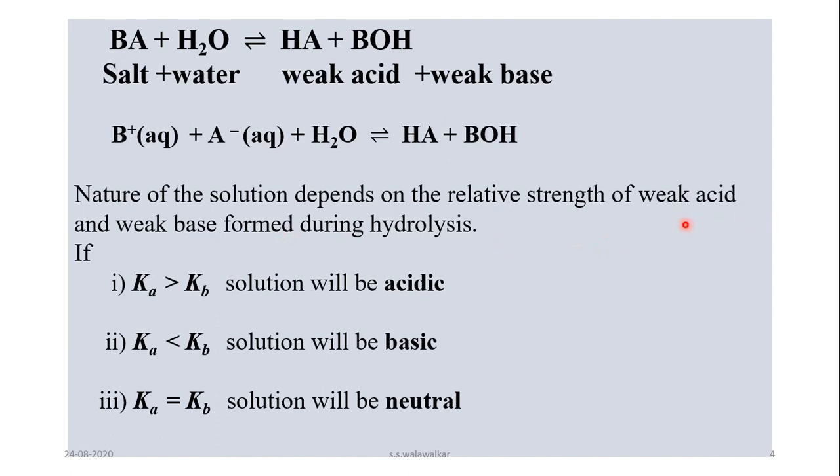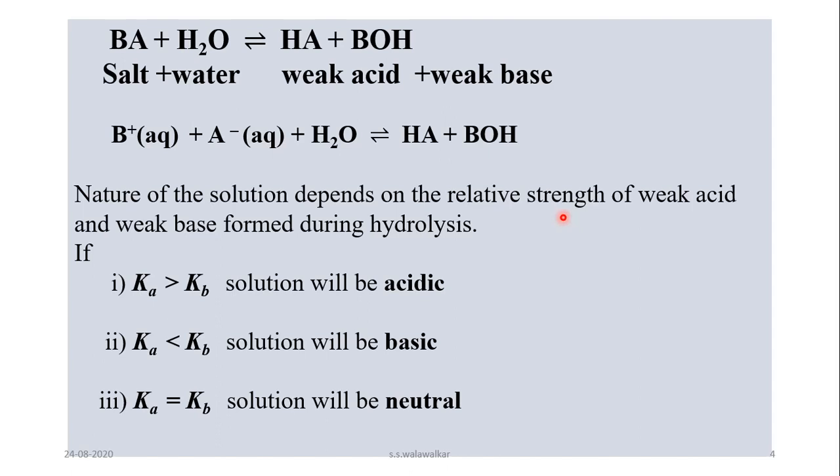If the weak acid is stronger than the weak base, then the solution is acidic in nature. If the weak base is stronger than the weak acid, the solution is basic in nature. And if the strength of the weak acid and weak base is the same, then the solution is neutral in nature. You know that the relative strength of a weak acid or weak base is generally measured in terms of its dissociation constant.